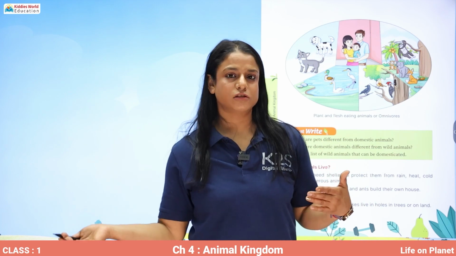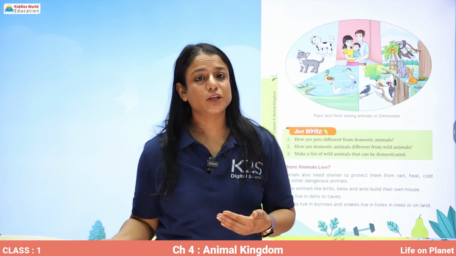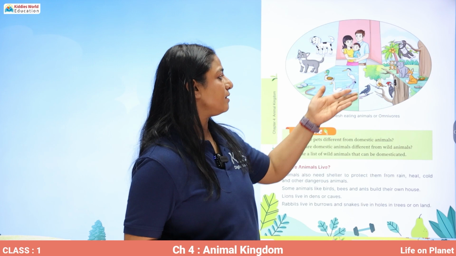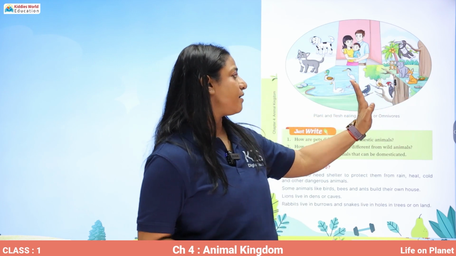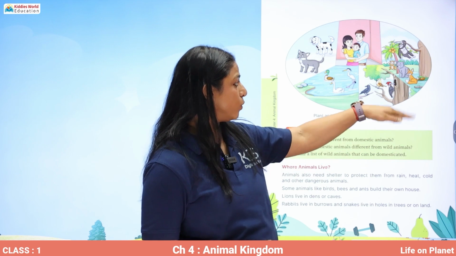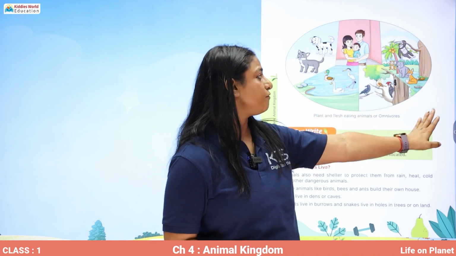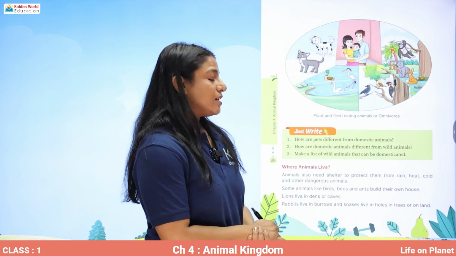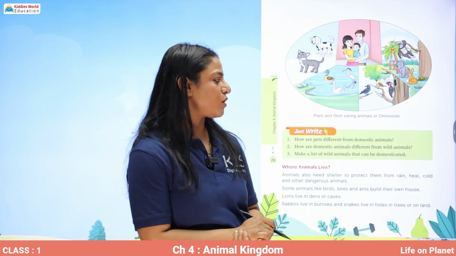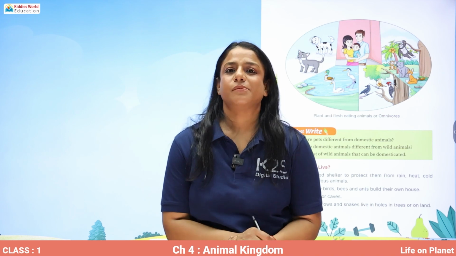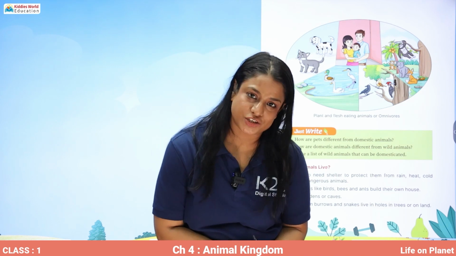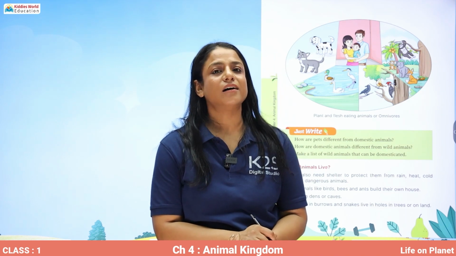We eat eggs also. Some of us eat meat also and we eat plant food also like fruits, vegetables. Then there is bear. Then there are birds like woodpecker or crow. Then fox, monkey, chimpanzee. All these are omnivores. Now we have to write few answers over here that how are pets different from domestic animals. So pet animals are kept at our home and they are for pleasure, and domestic animals are kept in the